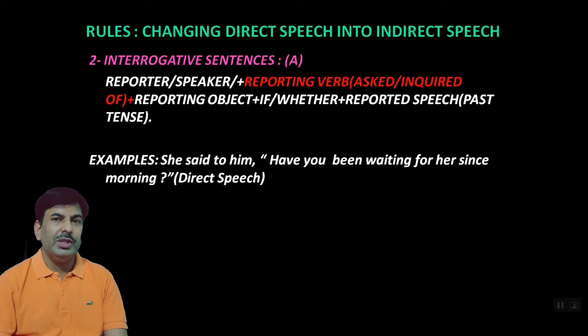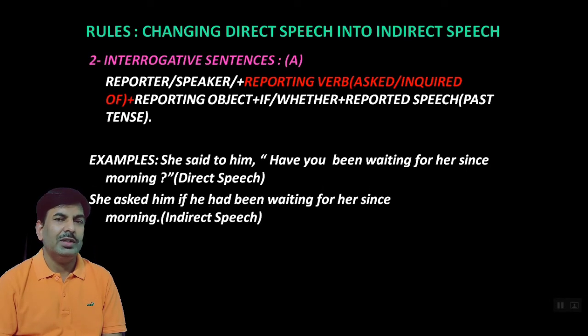Example is given, she said to him, have you been waiting for her since morning? This is direct speech. So here she is the reporter, and said to is the reporting verb, and him the reporting object, and the question is given. So here have is the helping verb, and the tense of the reported speech is present perfect continuous tense. So while changing it into indirect speech, the tense of reported speech will be changed into past perfect continuous tense. Let us see the example.